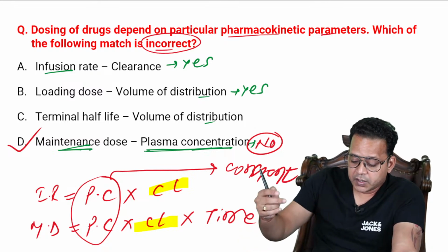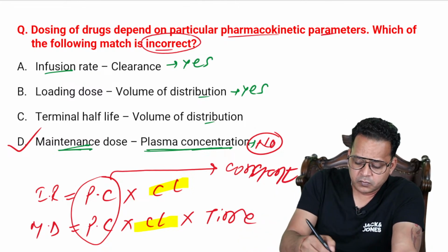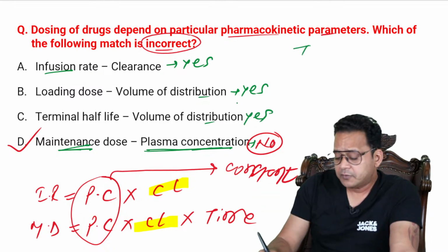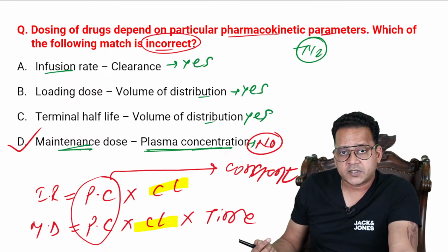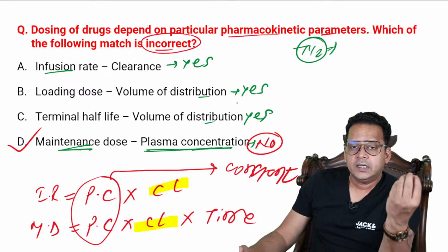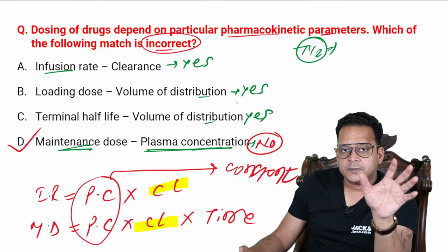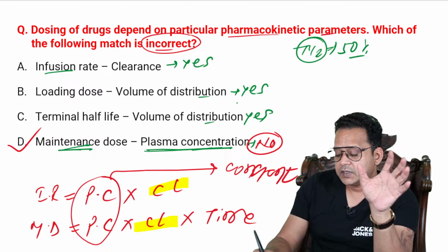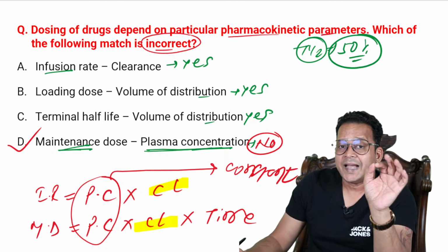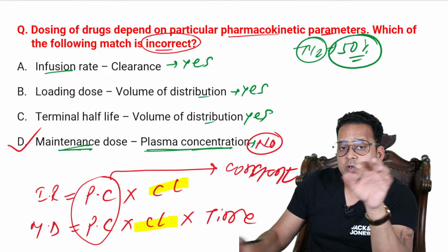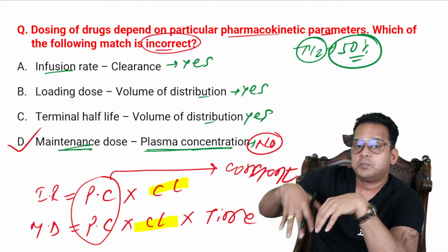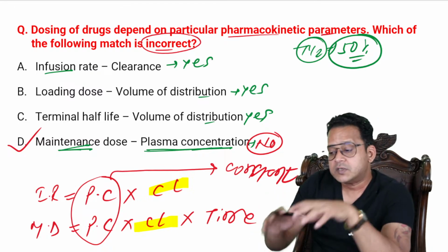All right. So here, terminal half-life depends upon volume of distribution. Yes, this is correct. What is terminal half-life? One half-life is the time taken for the drug concentration in plasma to decrease by 50%, right? That is the normal half-life of a drug. But remember, whatever drug is distributed in your tissues is not currently undergoing metabolism; that would come back to plasma later and would undergo metabolism and be removed.